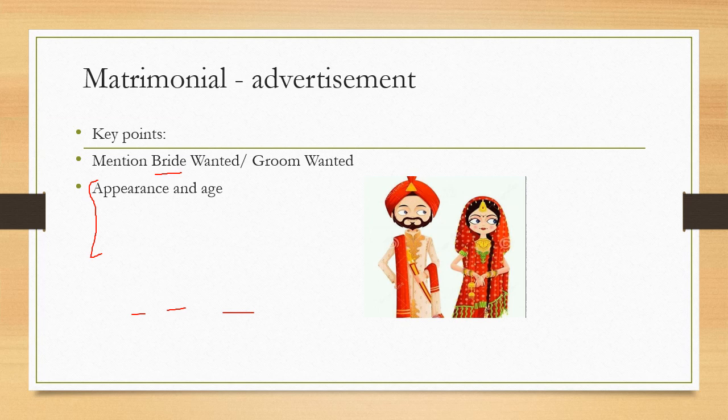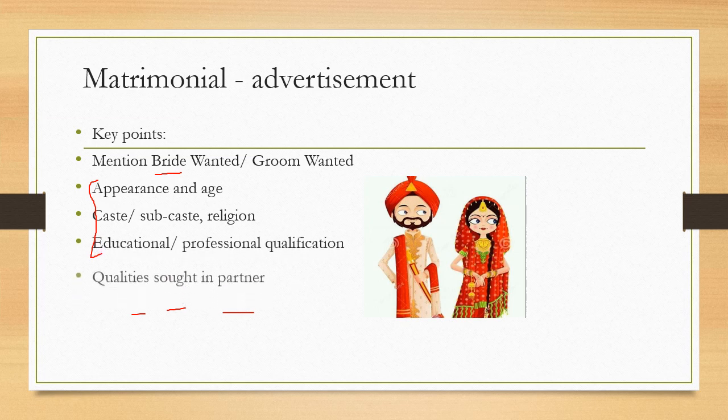Of the boy for whom you are looking for the bride, or the groom. Caste, subcaste or religion, educational and professional qualification, qualities sought in partner. Means these are the different qualities of the boy or girl for whom you are seeking a groom or bride.